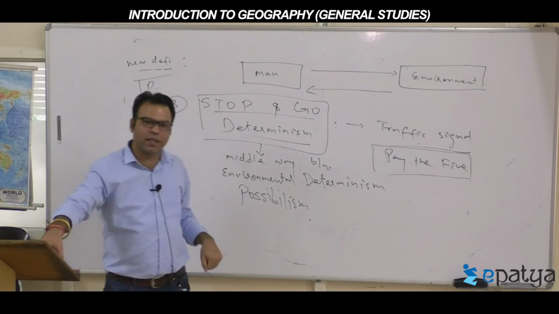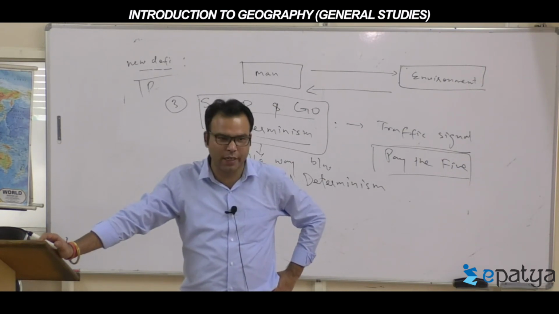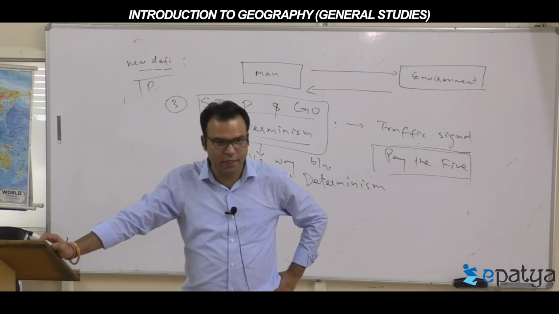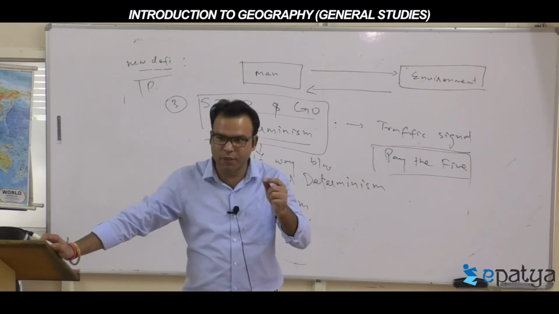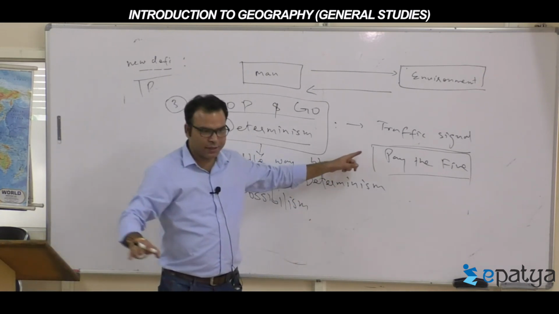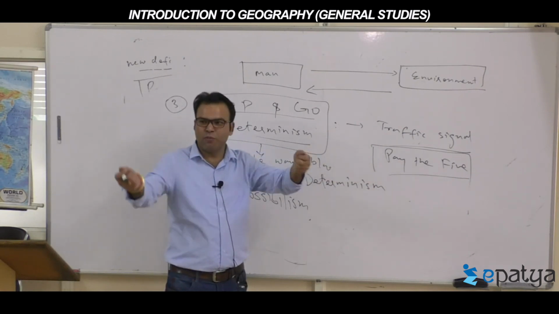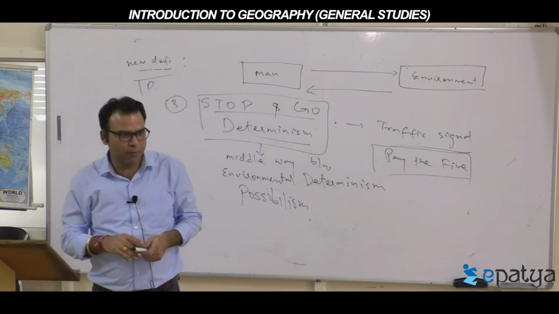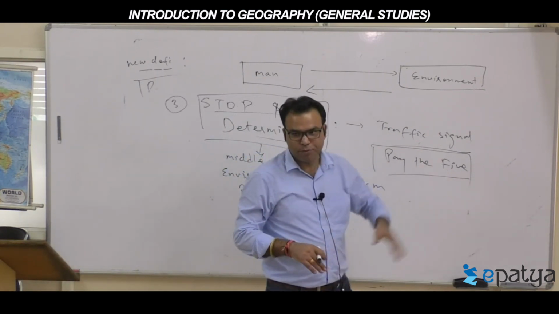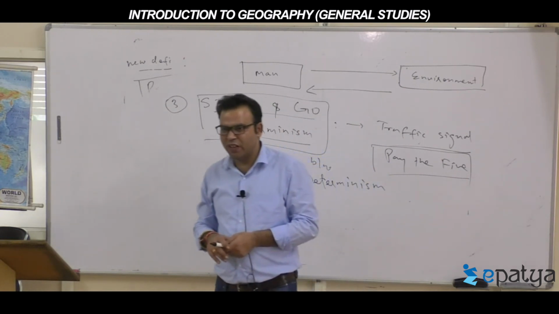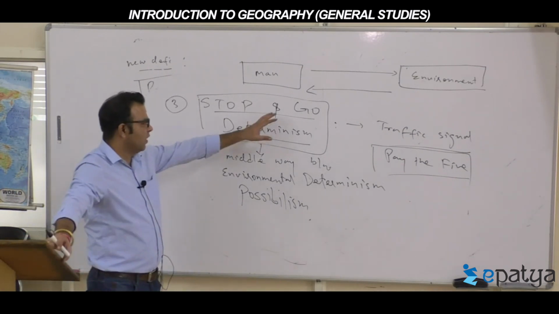So nowadays we have to pay a tax. Societies nowadays have to pay the tax. Remember carbon tax, environmental tax. Whatever petrol, diesel, kerosene you buy, you have to pay to the government in the form of taxes, environmental taxes, carbon taxes, and so on. Pollution tax. If you buy a vehicle, you have to pay that tax on the road. So that means you have to pay the fine. If you do not pay the fine, you cannot move forward. That is 101% sure. So go means when the environment is giving an option, you go.